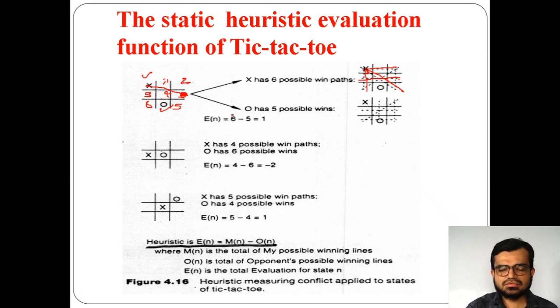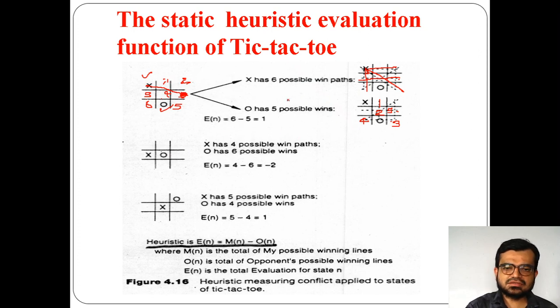And for O, the same thing. Now if I take O, what happens? 5 paths. 5 paths means you can move to here, 1 and 2, here, right? Or else you can take here 3, you can take 4, okay. And successful moves I am taking. So if I am taking here, I can take here also.